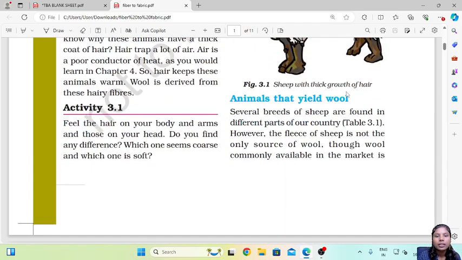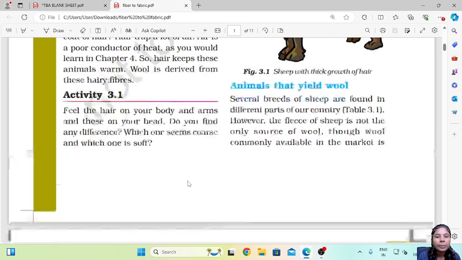Okay, now animals that yield wool. Several breeds of sheep are found in different parts of our country. However, the fleece of a sheep is not the only source of wool. Though wool is commonly available in the market,